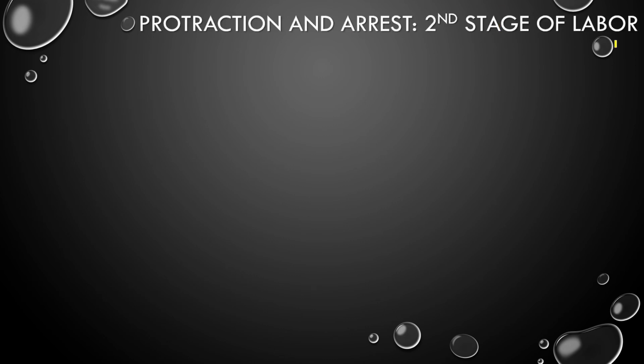Remember, we talked about how the second stage of labor is from the active phase finishing to the expulsion of the baby. So what are some risk factors for this? Epidural anesthesia. Why would epidural anesthesia be a risk factor for the second stage of labor being prolonged or arrested? Because the mom is getting anesthesia of the epidural space and is losing feeling in her lower pelvic area, and she has to push. How's she going to push if she can't feel anything? That's why epidural anesthesia can be beneficial for pain and other things, but actually worse for the second stage of labor.